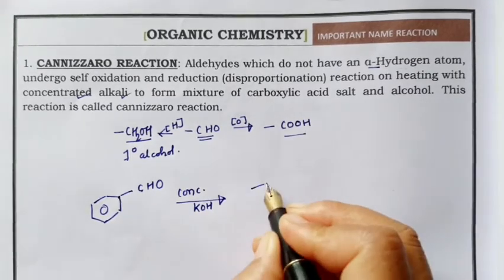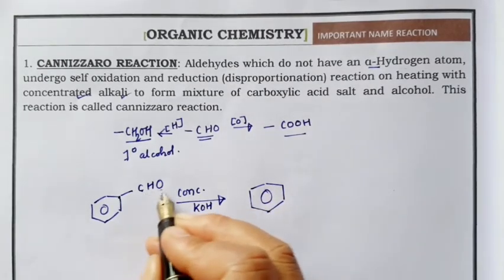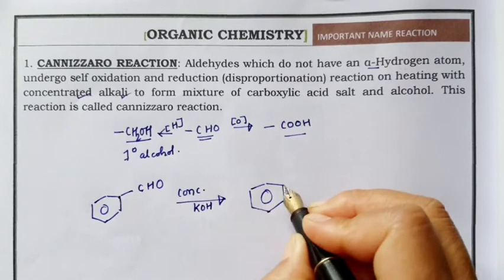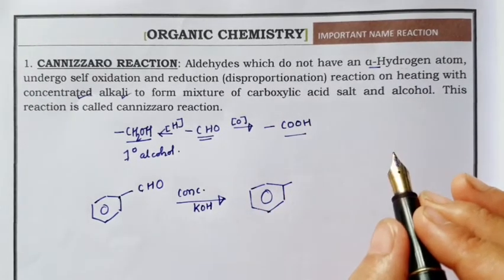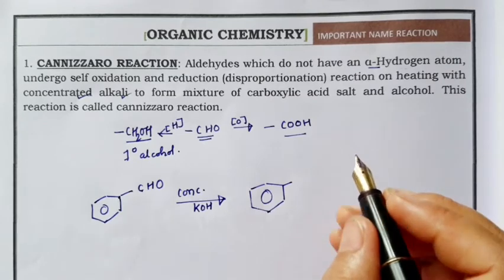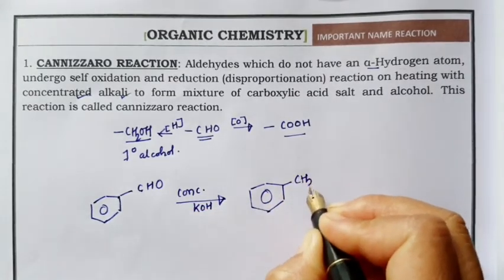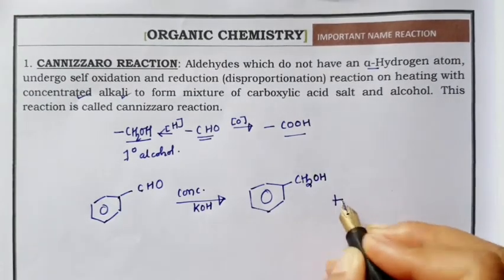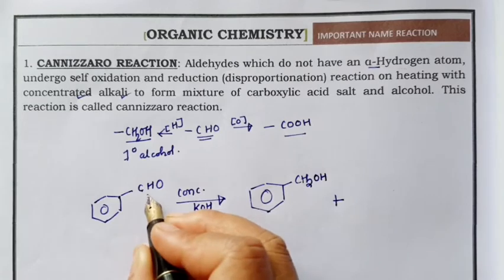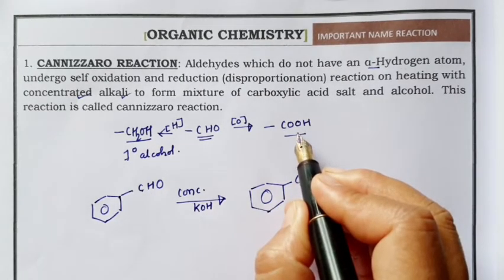Whenever this aldehyde group undergoes reduction, it will give a primary alcohol. Nothing else will change, no carbon atom will be added or removed, so the benzene ring and 1 carbon remain, and this 1 carbon will change to primary alcohol. And the same will get oxidized, and when this aldehyde group gets oxidized, it will convert to carboxylic acid.